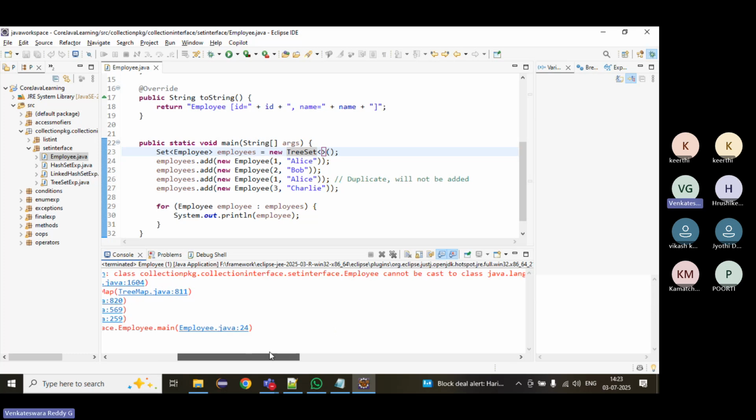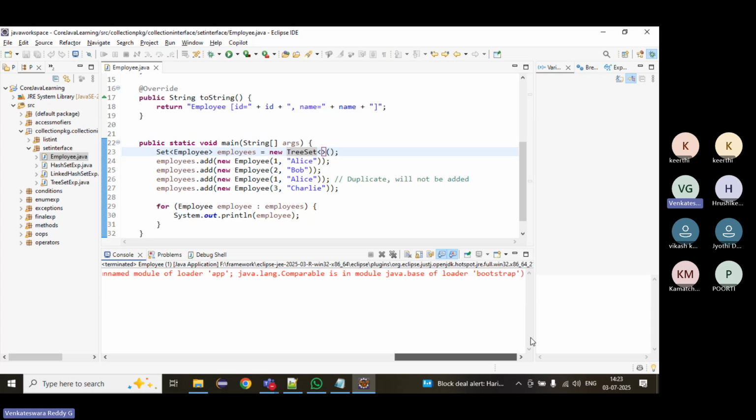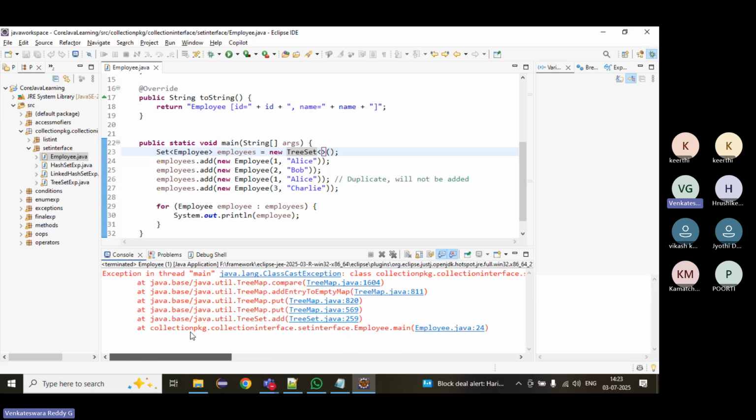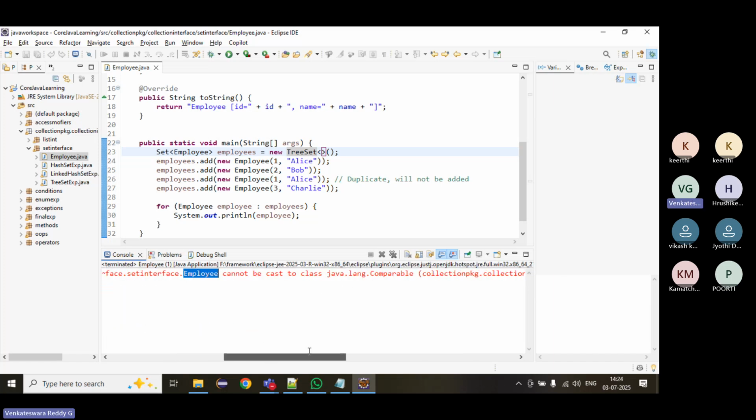Okay. Employee cannot be cast to Comparable. See, it is unable to sort it. First of all, it is unable to sort it. To sort it, we have to do something. The TreeSet itself is not working. ClassCastException we are getting. It says cannot cast Employee to Comparable.